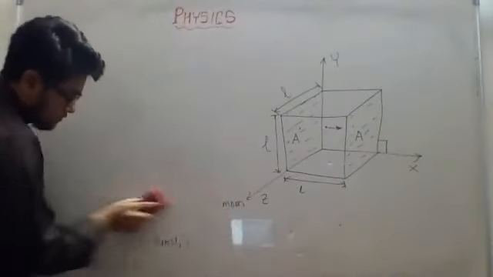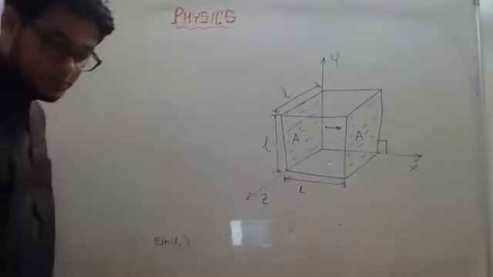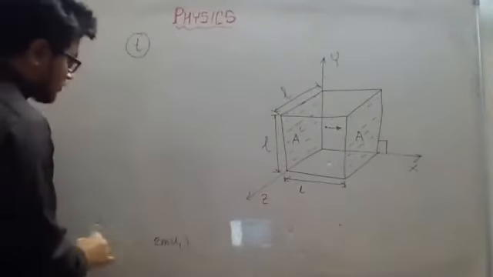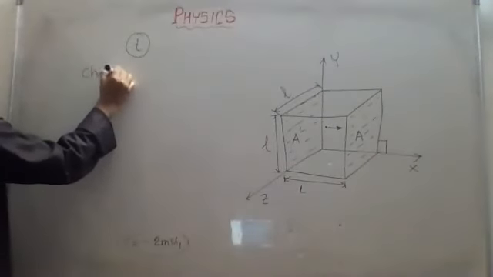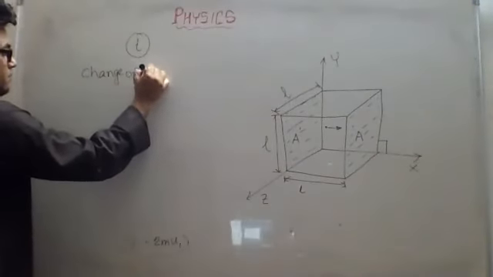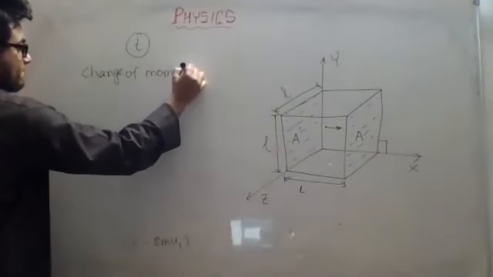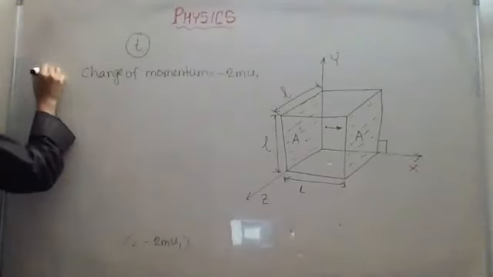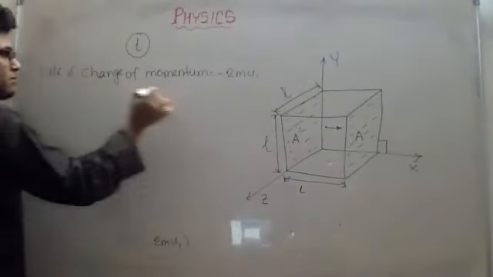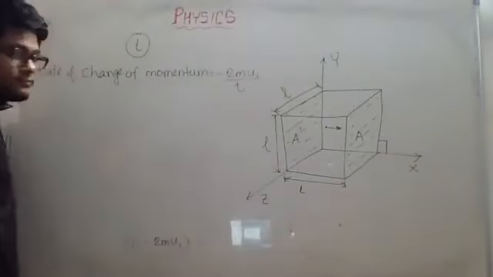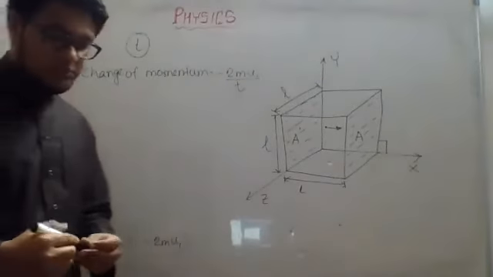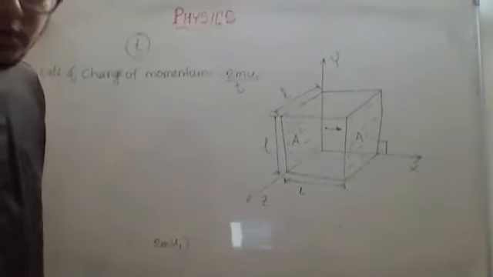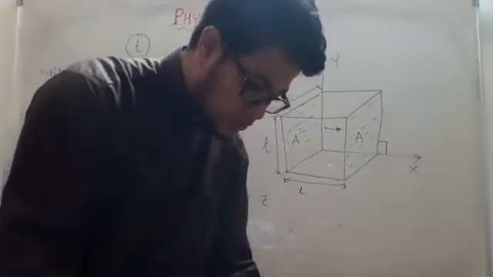Change of momentum. Okay, now t is the time. So if this is the change of momentum, change of momentum is equal to minus 2m u1. And if I tell you to find out the rate of change of momentum, all you need to do is divide by time t. Right? We already studied this one before. Whenever we are talking about rate of something, we are dividing that quantity by t, right? So this is there.